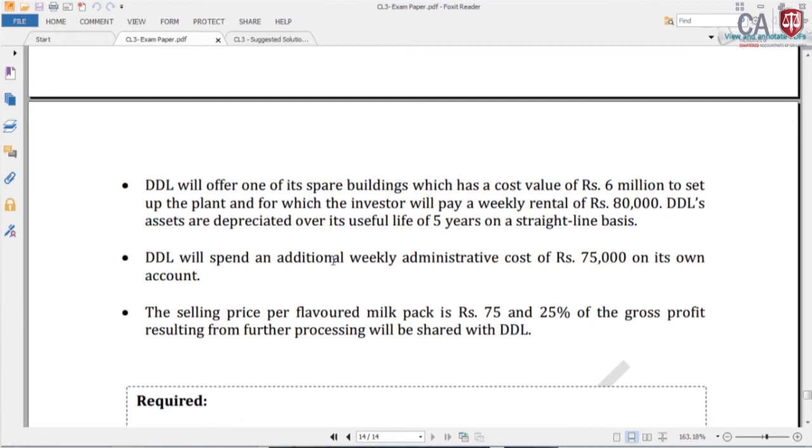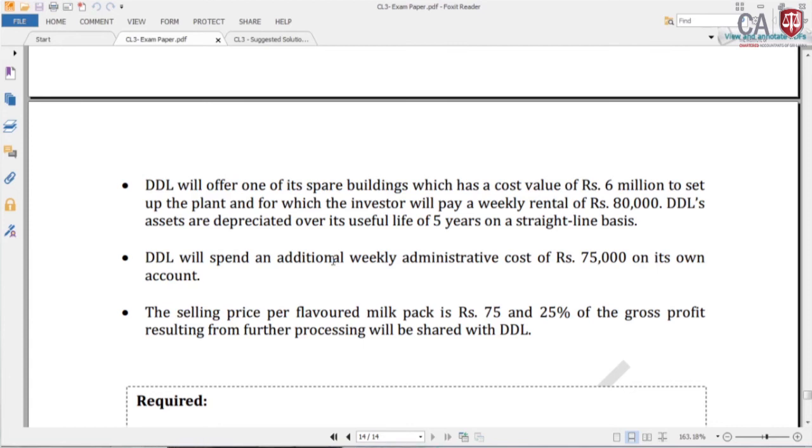Then DDL will spend an additional weekly administrative cost of 75,000 on its own account. The selling price for flavored milk is 75, and 25% of the gross profit resulting from the further processing, the gross contribution, is given to DDL. First you have to calculate the gross contribution, thereafter you take the 25% share.